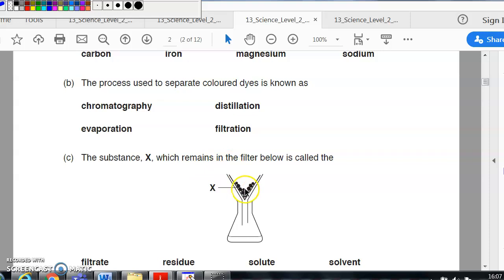Substance that remains in X. Well, that is going to be the residue. It resides, it stays there. If they ask for this one, that would be the filtrate.